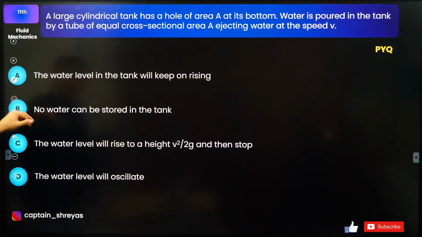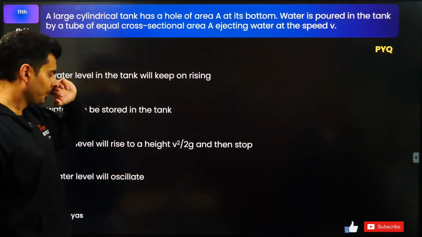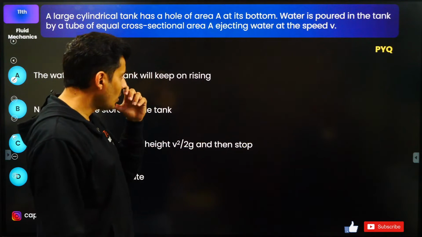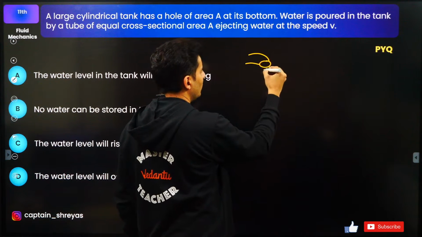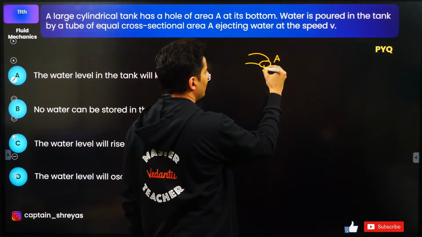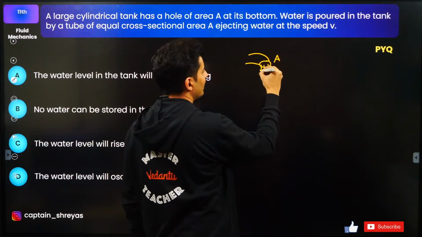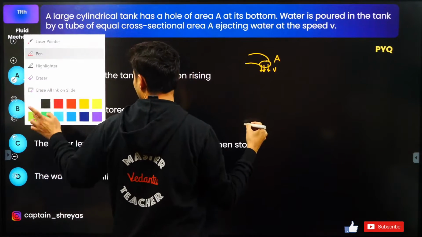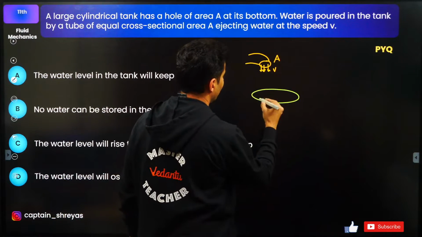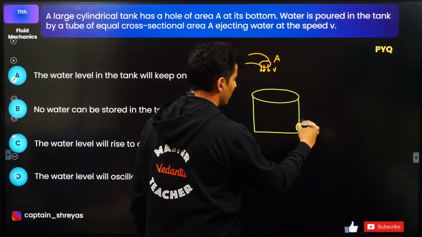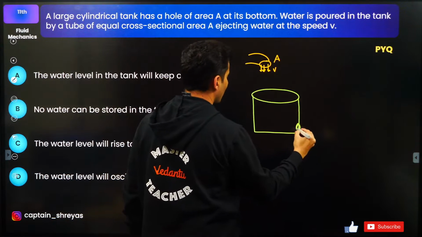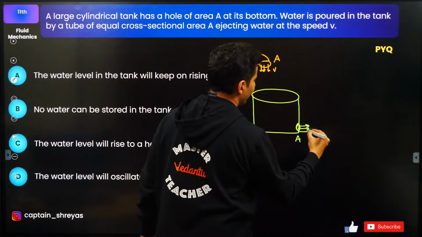Yep. Okay, so let's try to solve this question now. First of all, if I draw the diagram, there is this tube of area of cross section A through which liquid is coming with a speed v. Now there is a container in which the liquid falls, and there is a hole over here also of cross section A. From this also some liquid will come.